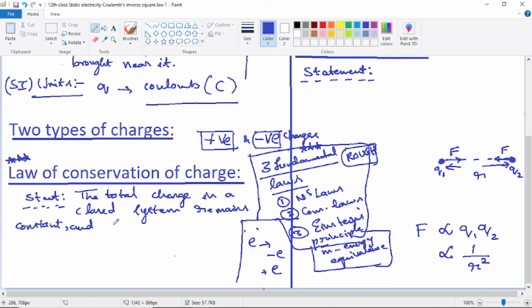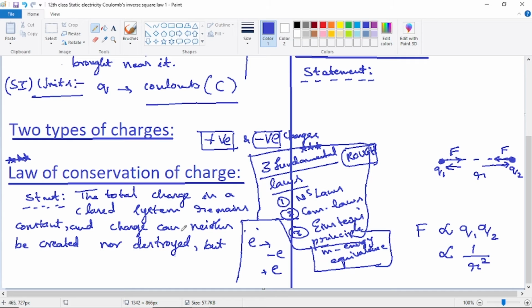And charge can neither be created nor destroyed, just like energy can neither be created nor destroyed, or mass can neither be created nor destroyed. The two conservation laws of mass and energy you already learned in the 6th class itself. Charge you did not learn there much. You have learned the law of conservation of charge most probably in the 10th class.